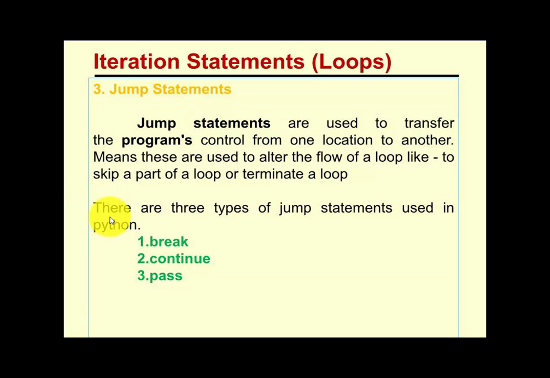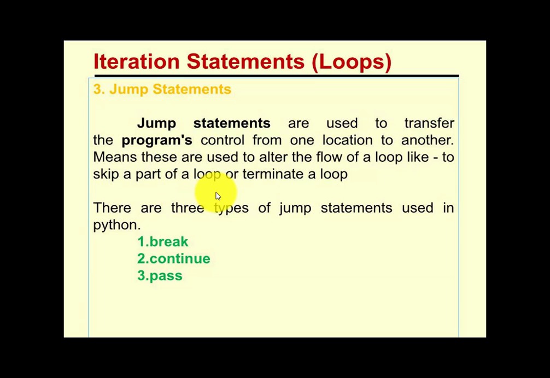In Python, there are three types of jump statements. These are break, continue, and pass. These three statements are used as jump statements. So these all unconditionally transfer your program from one place to another.